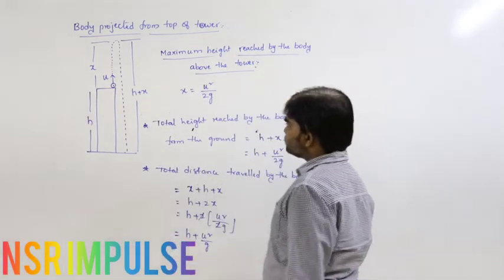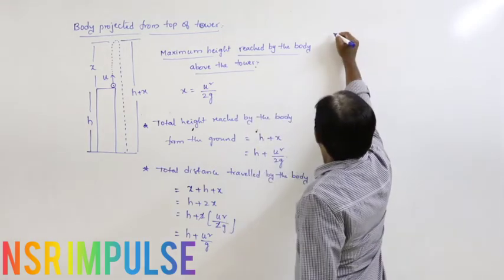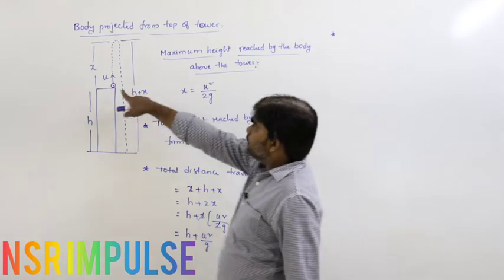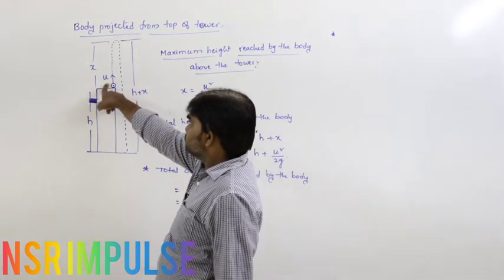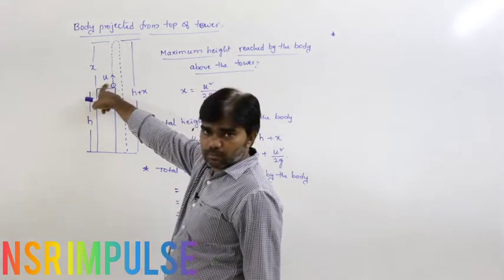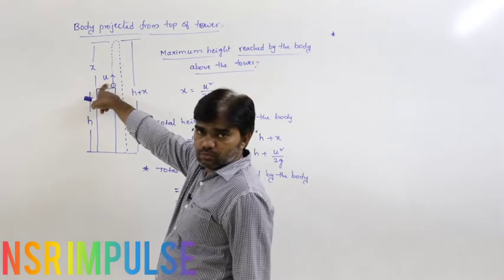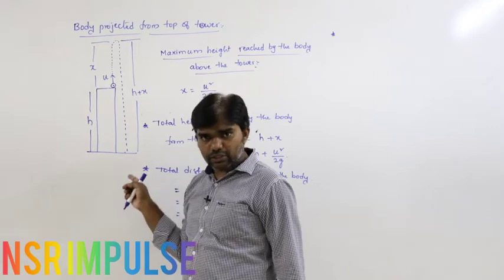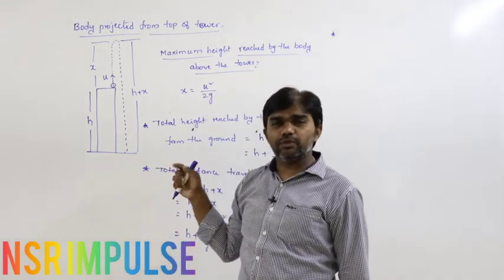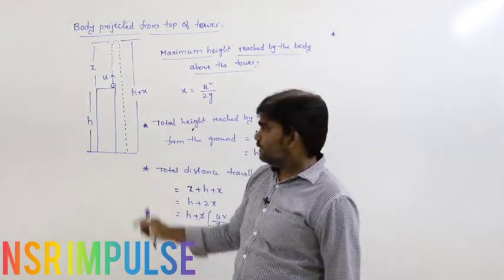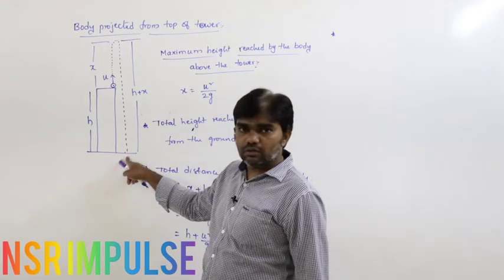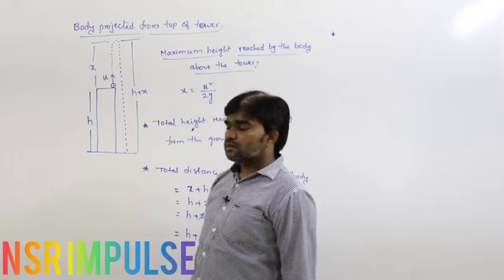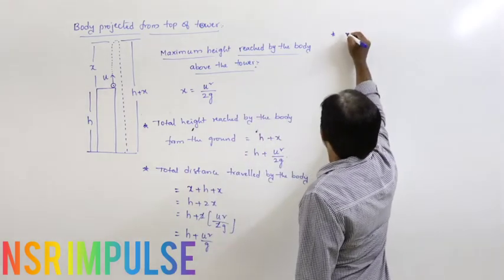Now here, if the body is projected upwards with velocity u, on reaching the ground, for example, definitely it travels with more velocity. Definitely on reaching the ground the velocity must be more than this one. For the condition here, the condition is